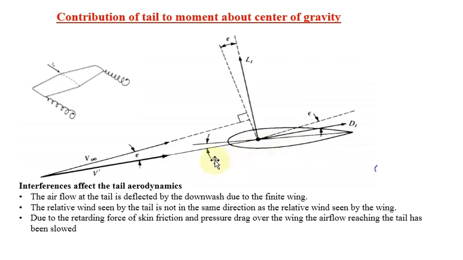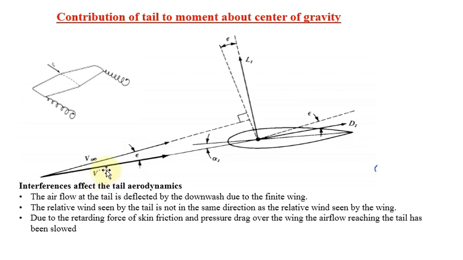And one more thing, alpha T. You know very well that alpha T is the absolute angle of attack. How can we define absolute angle of attack? Absolute angle of attack is the angle between the zero lift line and the free stream velocity line. Here the free stream velocity is not V infinity because it is deviated by the downwash angle epsilon; it is V dash.